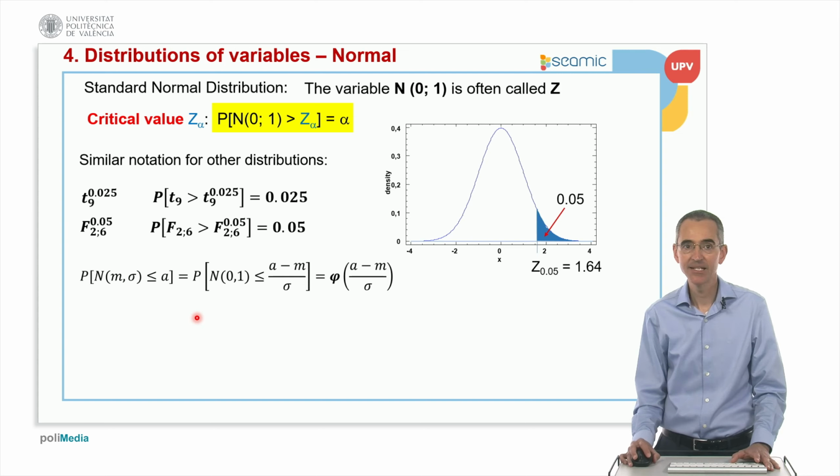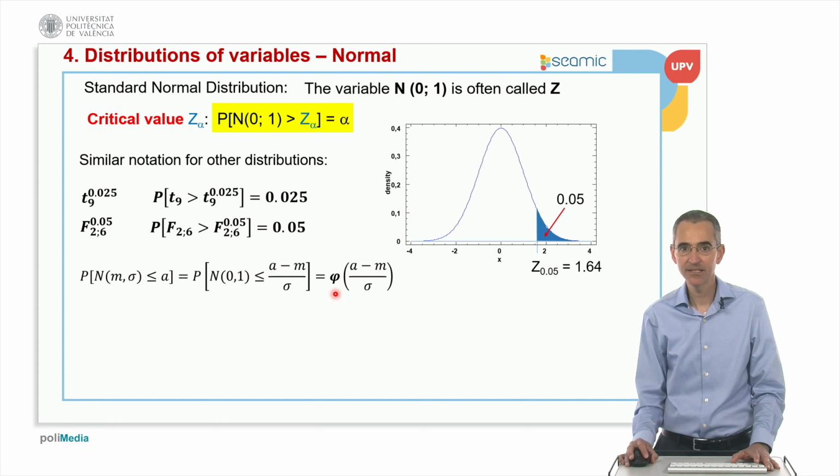Okay, then another notation aspect is the following. The probability that a normal is less than a value is equal to the probability that the standard normal is less than a minus the average divided by the standard deviation. This is what I have just explained. So this is a long formula. A way to make it shorter is to say phi. Actually this is the distribution function. So phi is the distribution function for the standard normal.